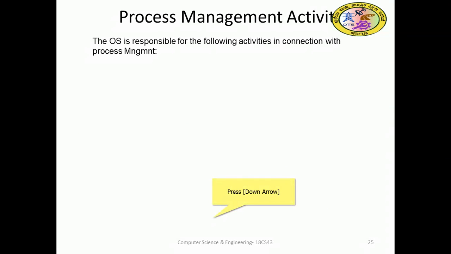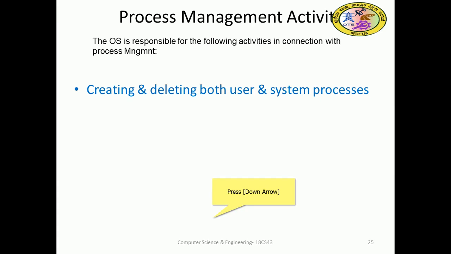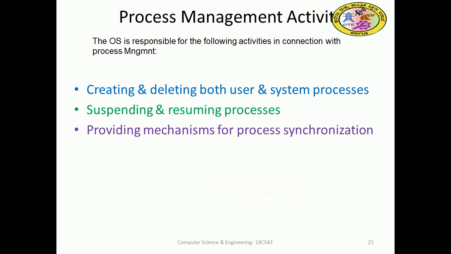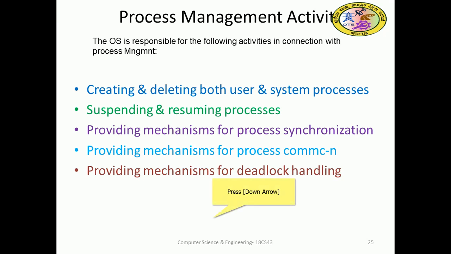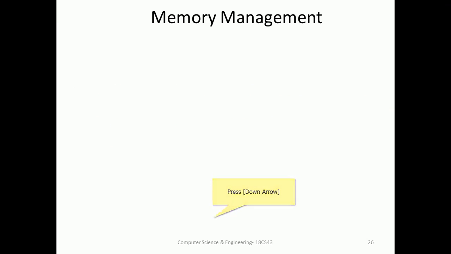For process management, the OS is responsible for the following activities: creating and deleting processes, suspending and resuming processes, and providing mechanisms for process synchronization and communication. Also deadlock handling. Deadlock, communication, and synchronization will be discussed in detail in subsequent chapters. Right now, all this functionality will be performed by process management.